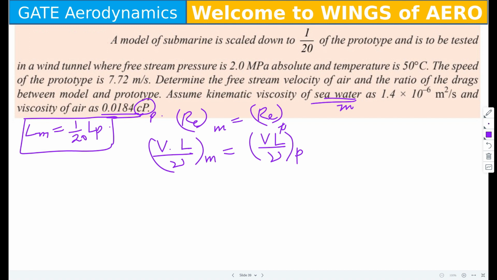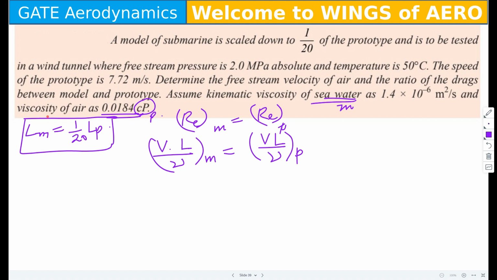How will you find the kinematic viscosity of the prototype?